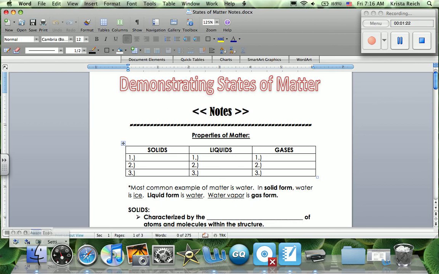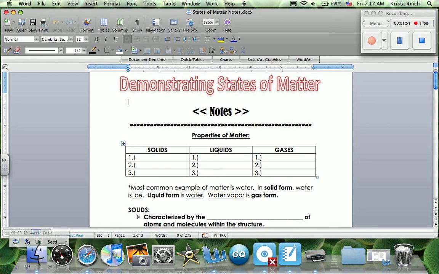Volume does not change, but a liquid can change shape. There is no set position. Okay, it kind of depends on the container that the liquid is in. And then finally, their temperatures are warmer than a solid. And the energy is slowly increasing from a solid as well because those atoms and molecules have a little bit more room to move.